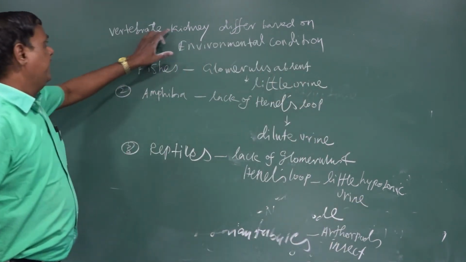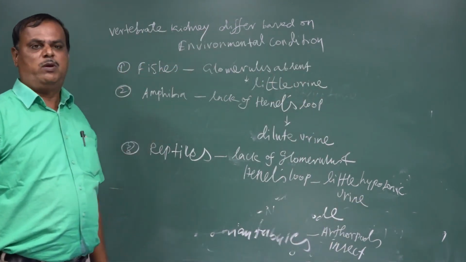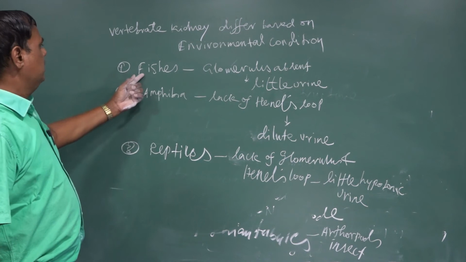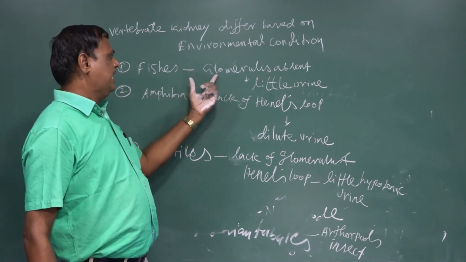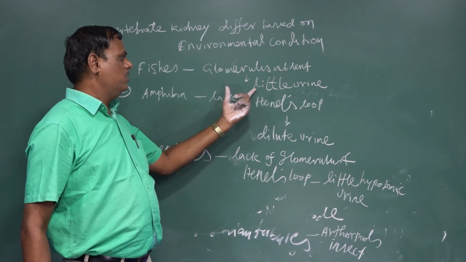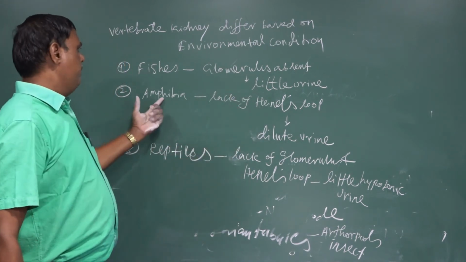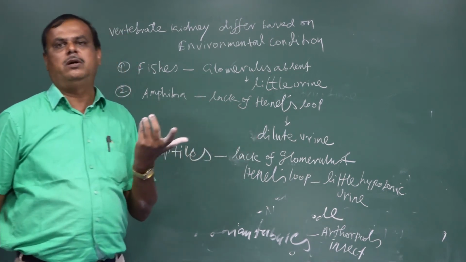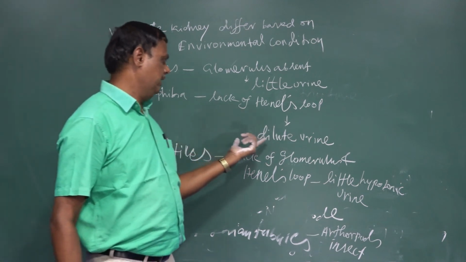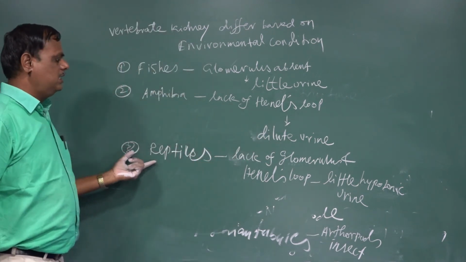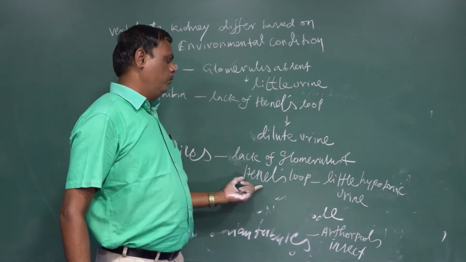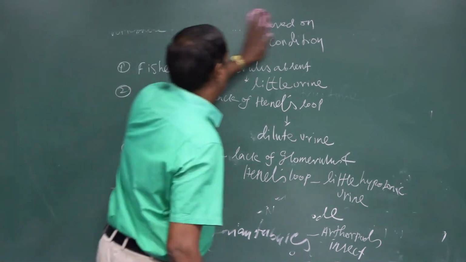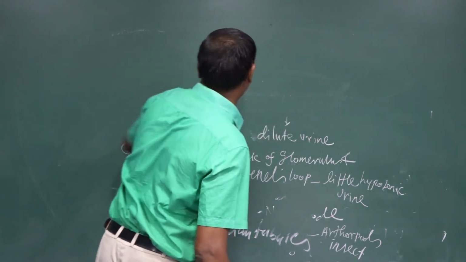Vertebrate kidneys differ based on the environment in which these organisms naturally live. In fishes, glomeruli are absent, that is called aglomerular. Due to this absence, they release little urine. Amphibia lack Henle's loop, so there is no reabsorption of water and the urine becomes dilute. Reptiles lack glomeruli and Henle's loop, so they produce a little hypotonic urine. And the same in mammals, terrestrial mammals.